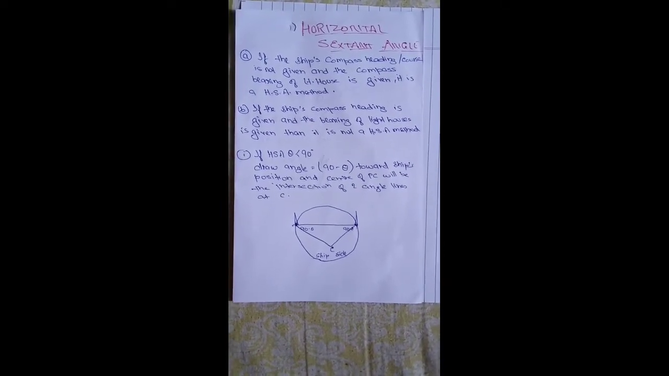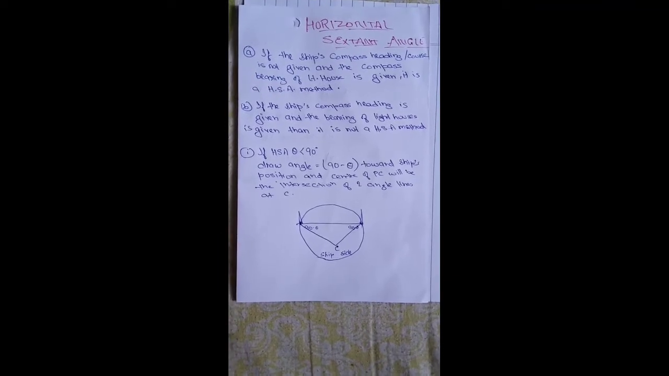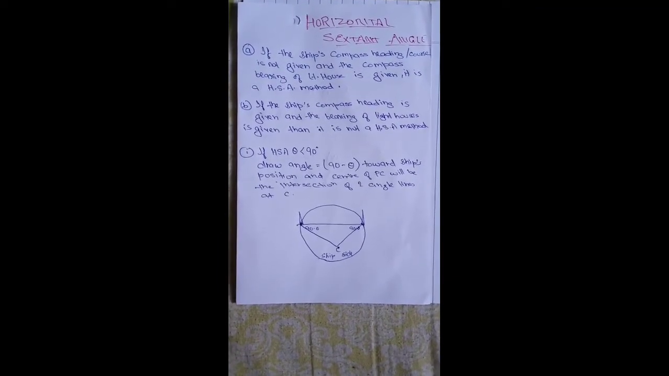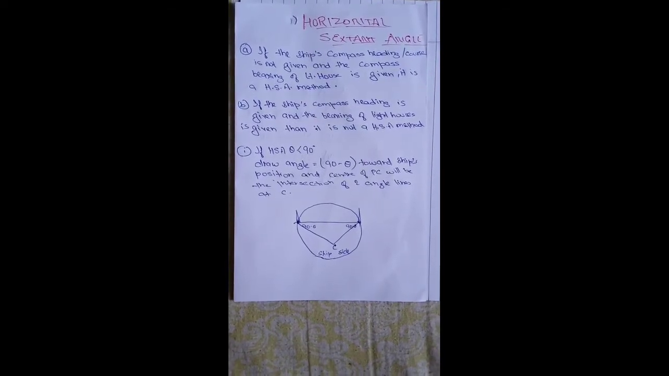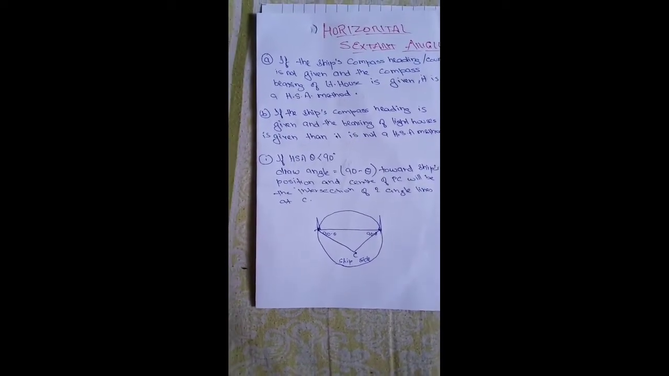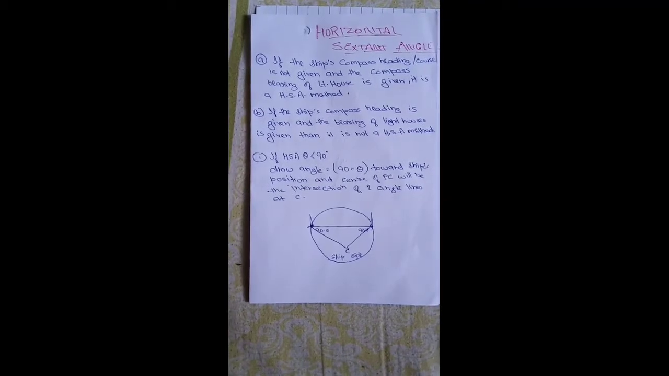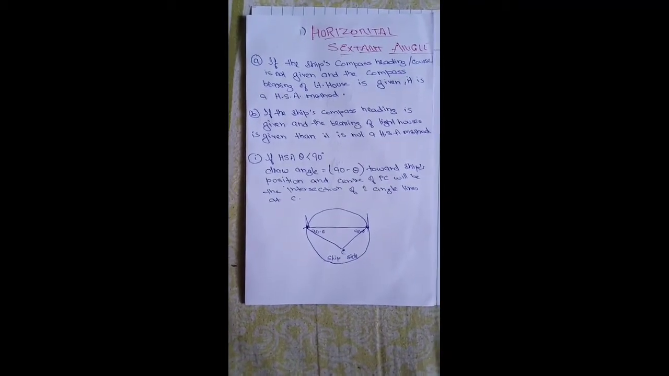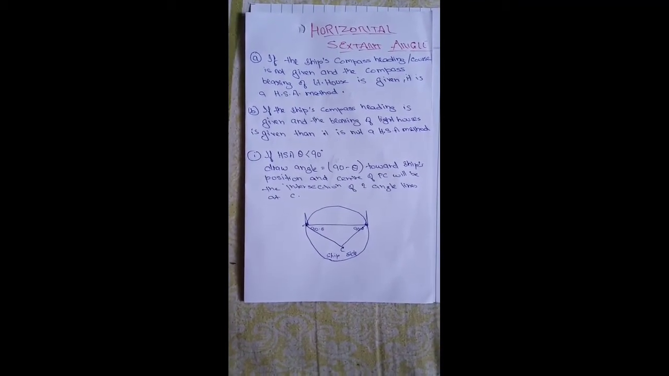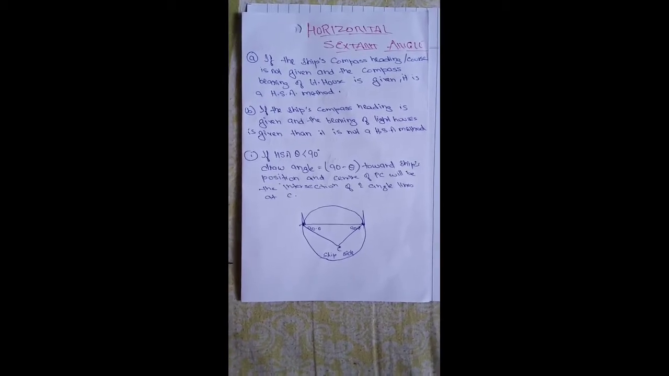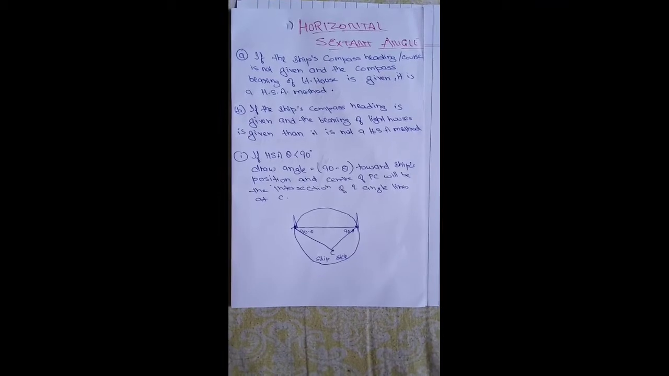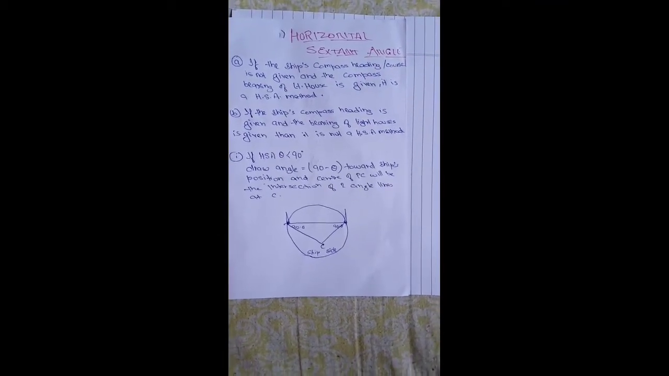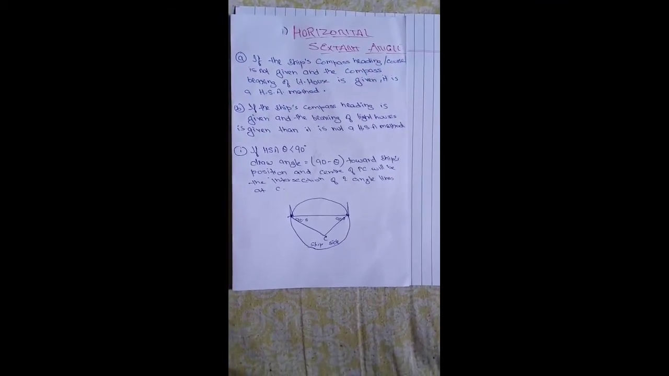Simply put, if the ship's compass heading, that is the ship's course, is not given and the compass bearing of the lighthouse is given, then it is an HSA method. And if the ship's compass heading is given and the bearing of the lighthouse is given, then it is not an HSA method.